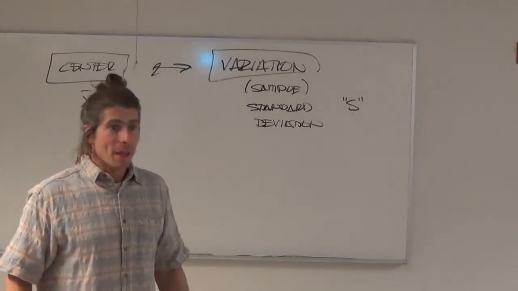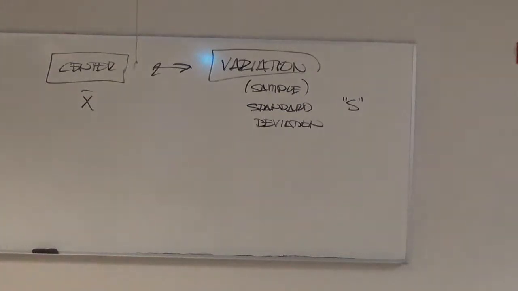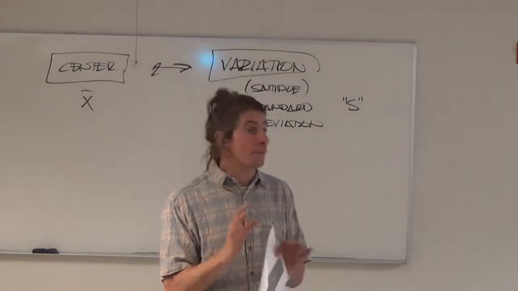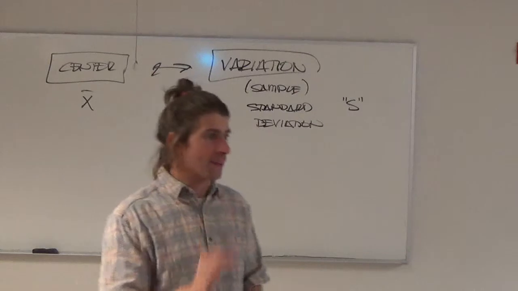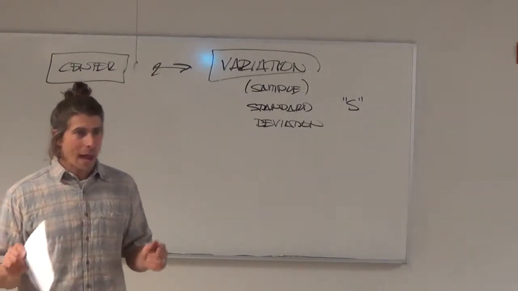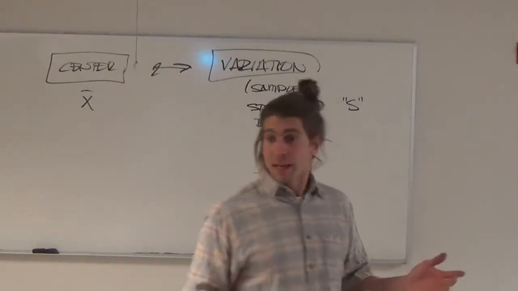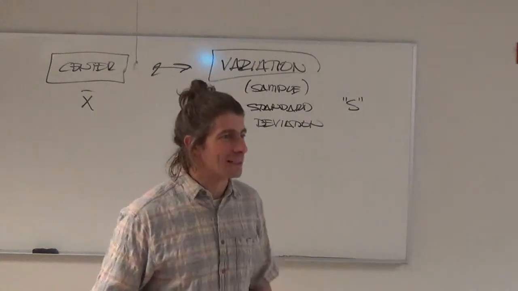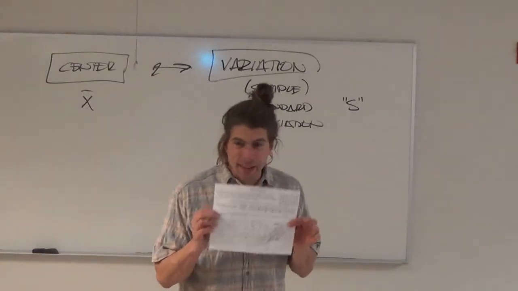Here's what I want you guys to do. I want you to analyze this data and tell me, is there any difference in ages between the top and the bottom? In other words, on average, is there any difference in average age of a top finisher versus a bottom finisher? And I want you to quantify it for me. How much of a difference is there? Yes, there might be, no, there might not be. If there is, quantify it. So how are we going to do this? Grab for technology. We like technology. Or a pencil.